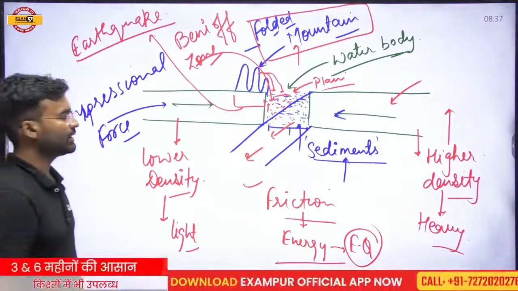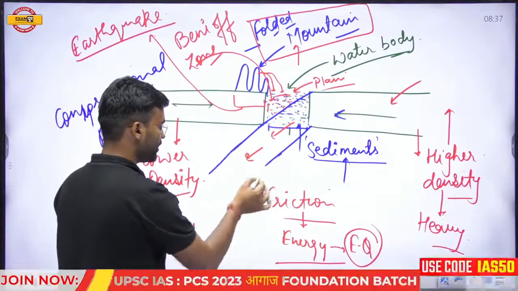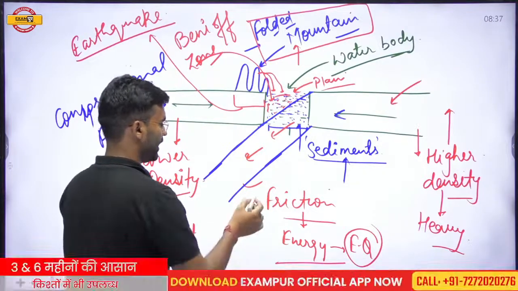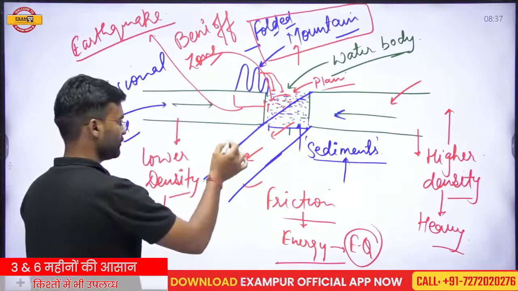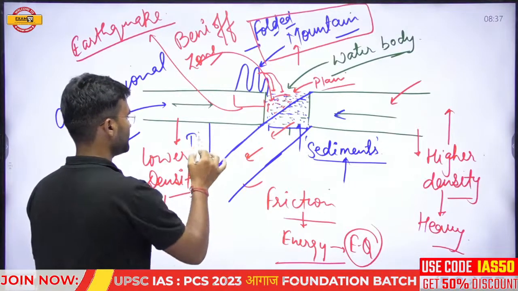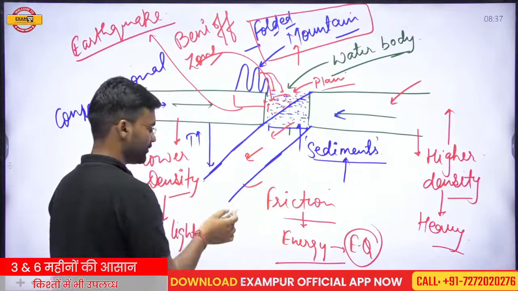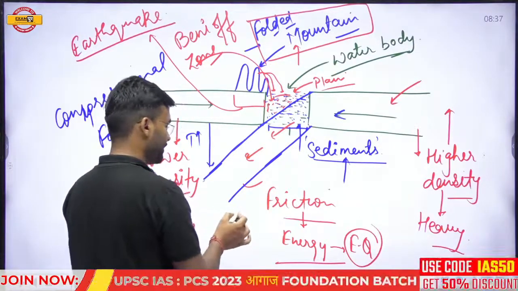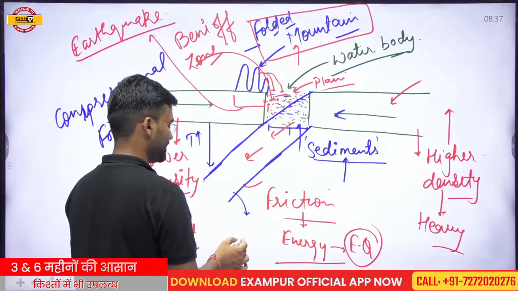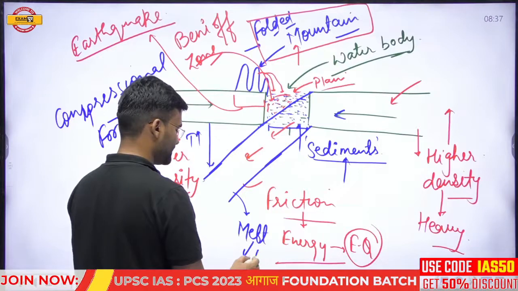Okay, and another thing, when this plate that has the higher density moves into the inner part of the earth, and we know that when we move from the surface to the interior part, the temperature increases, and at a certain point of depth, the temperature is very high. If the temperature is very high, then this part of the plate starts to melt, and this part will convert into hot molten material.